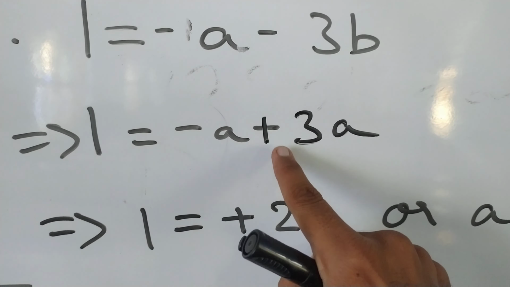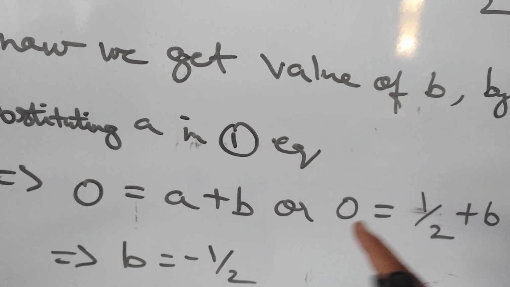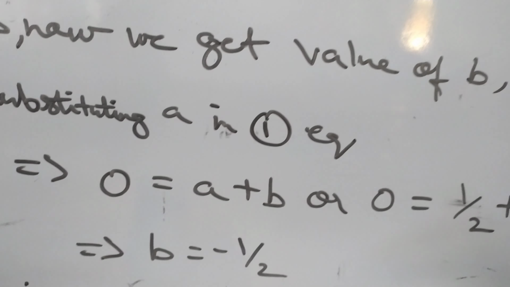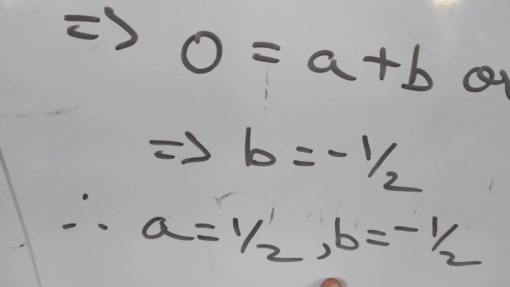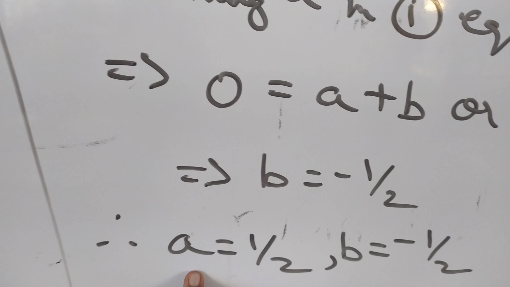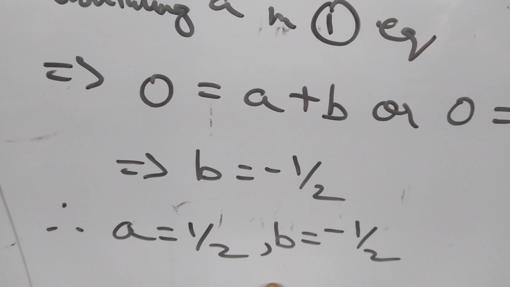Now you have the value of a. Now we get the value of b by substituting the value of a in equation 1. 0 is equal to a plus b, or 0 is equal to half plus b after substitution. Therefore b is equal to minus half, as half goes to the other side. At the end you have 2 values for 2 variables: a is half, b is minus half. This is what you needed for the dimensional analysis.